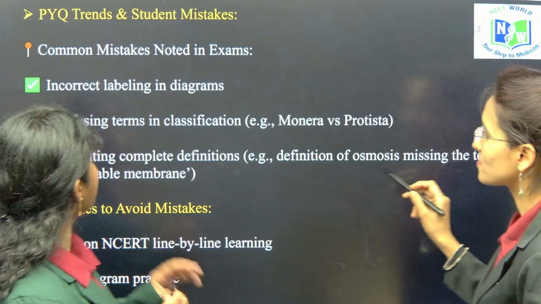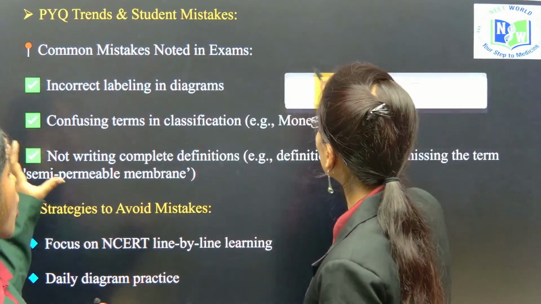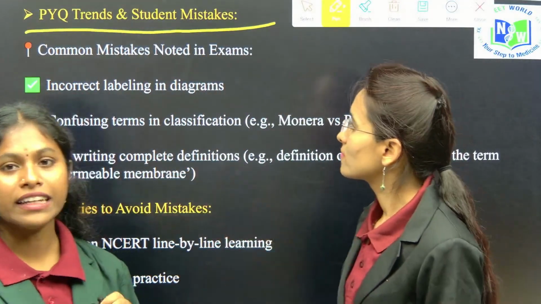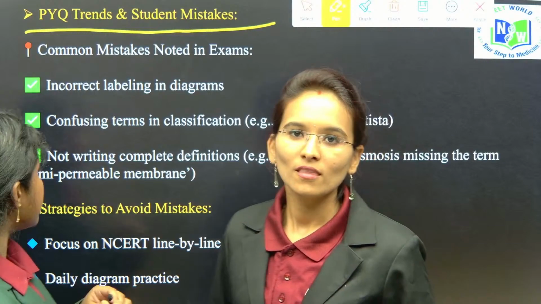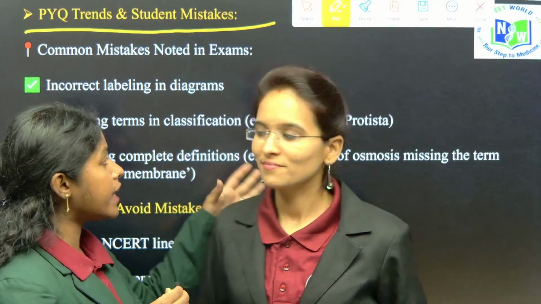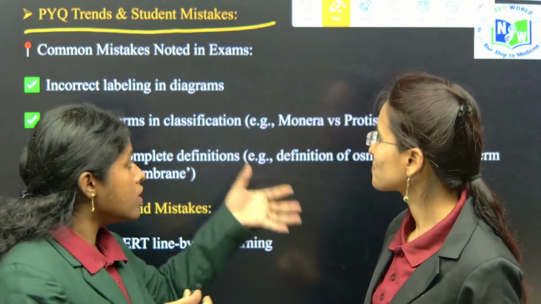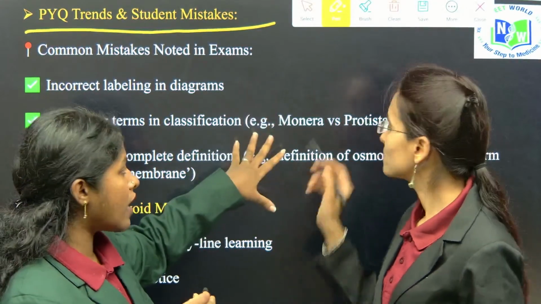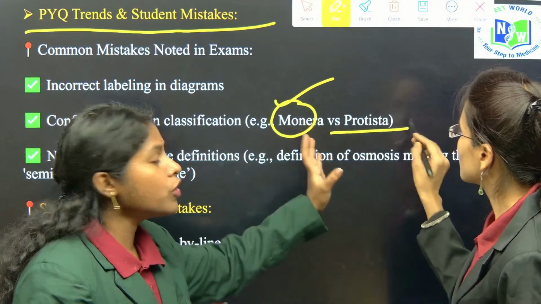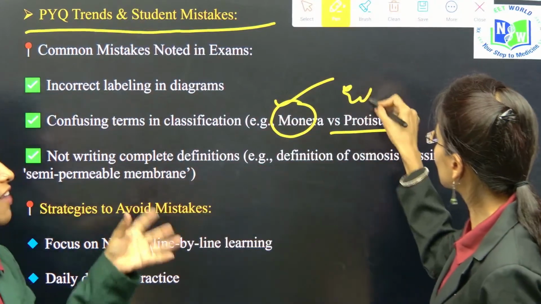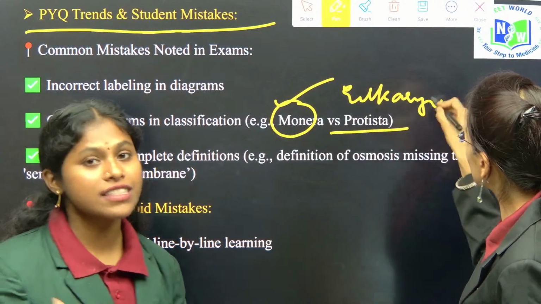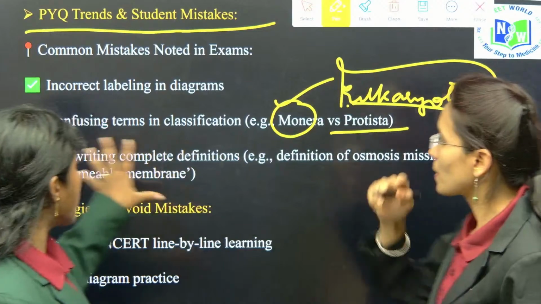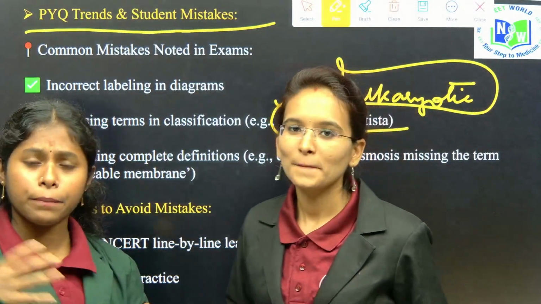So the most common mistakes students make in examinations are incorrectly labeling the diagrams, and also confusing the classifications, like bacteria and protozoa. Monera come under the group of bacteria, and Protista are the eukaryotic cells, which means they don't have the cell wall. They are also called first animals. You have to know about each and everything in a clear way.